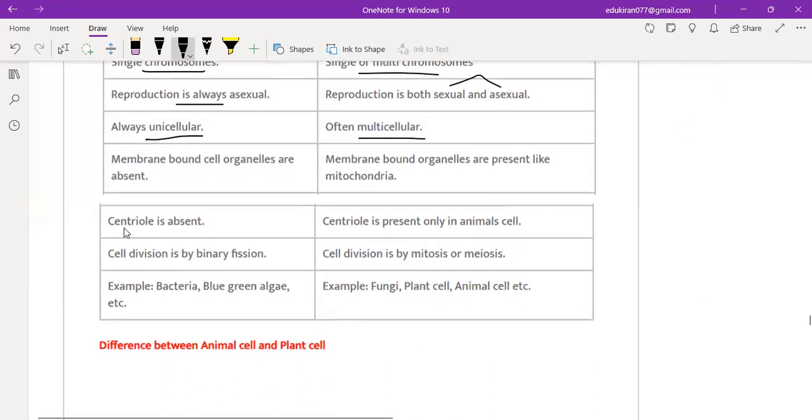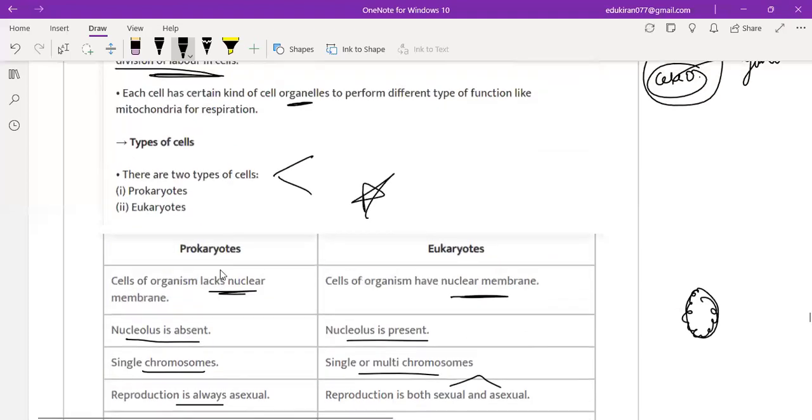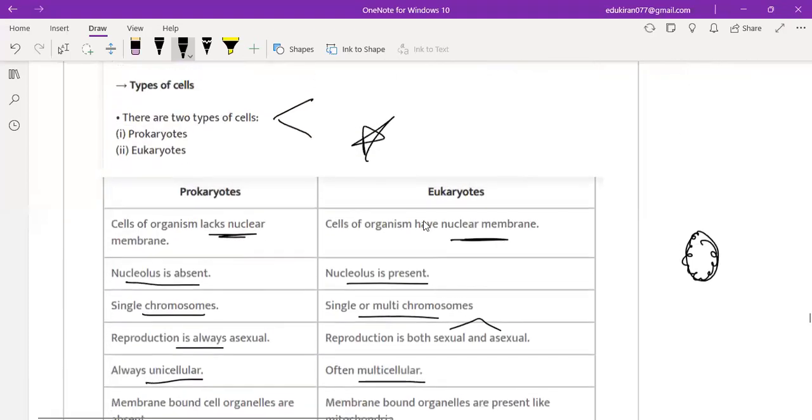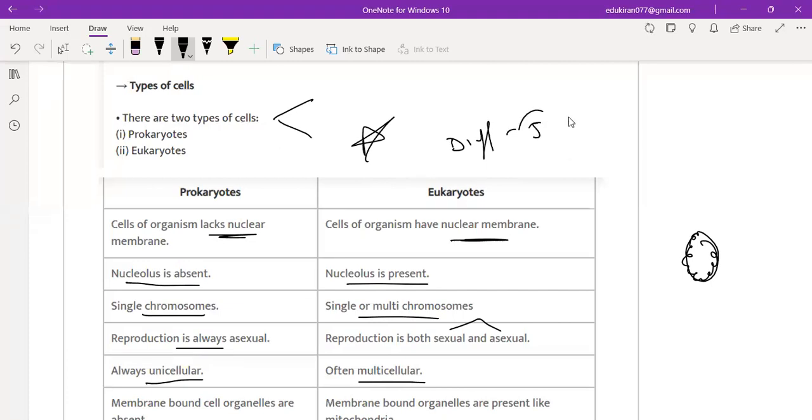Centriole is absent in prokaryotes. All these terms we will discuss, don't worry. Centriole is present only in the animal cell. Cell division is by binary fission in prokaryotes, and by mitosis or meiosis in eukaryotes. Examples: bacteria and blue green algae are examples of prokaryotes, and fungi, plant and animal cells are examples of eukaryotes, right? Yes, of course, ma'am. From here you have to learn the difference. Learn 5 points by heart. Okay, there are a lot of points.